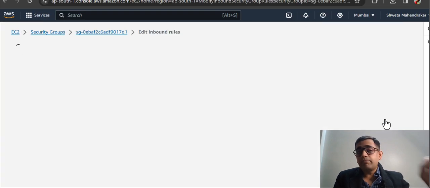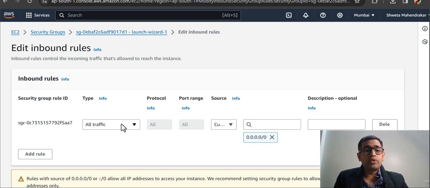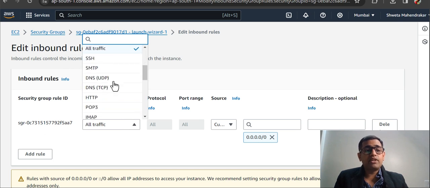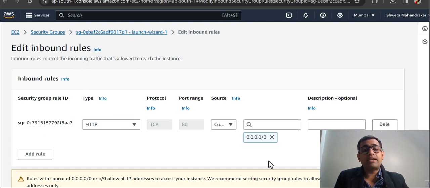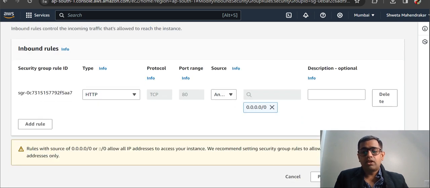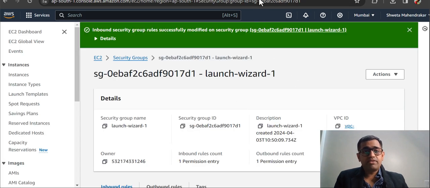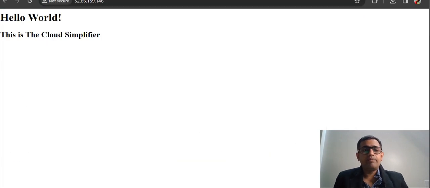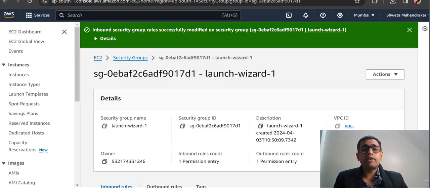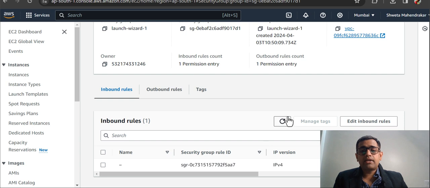Let's edit the inbound rules. I'll remove all traffic and just use HTTP, and then we'll check if it is working. Now I'll save the rules. Once the rules are saved, they take effect immediately, and if I refresh, yes, it is working.